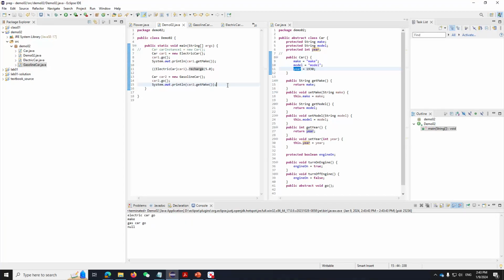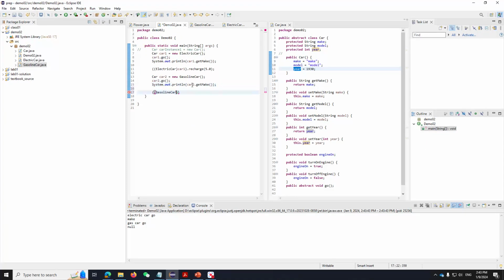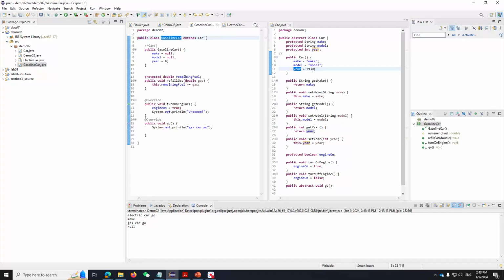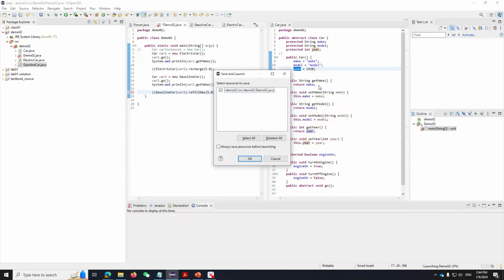Right? Same thing for my gasoline car. So gasoline car 2, and refill gas here, 5.0, right? If I do that, oh, I need a dot here, sorry. And this is okay.